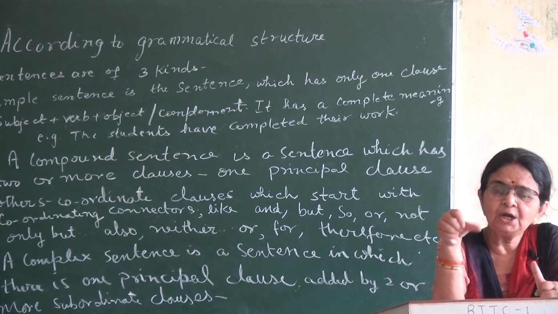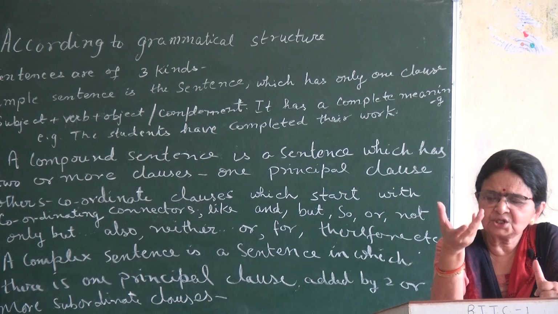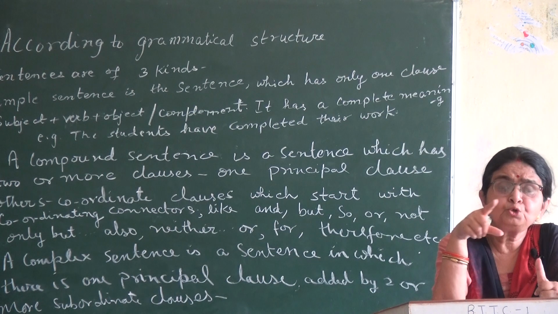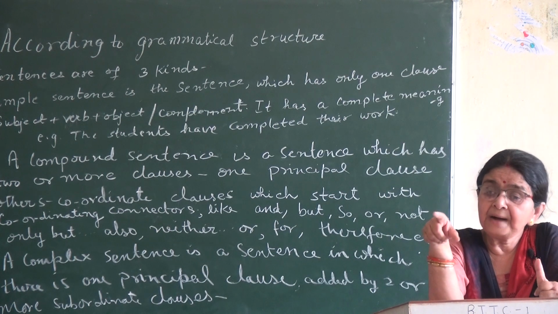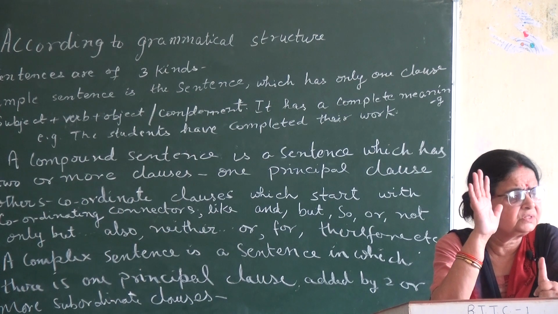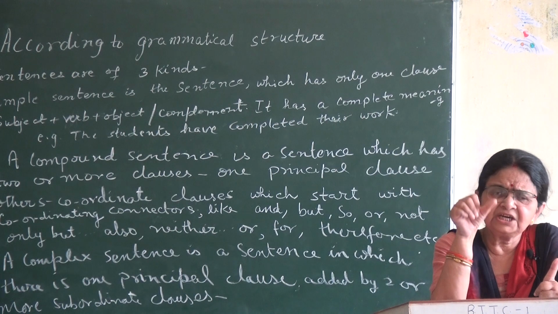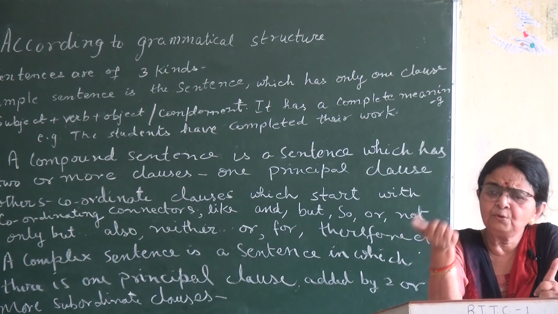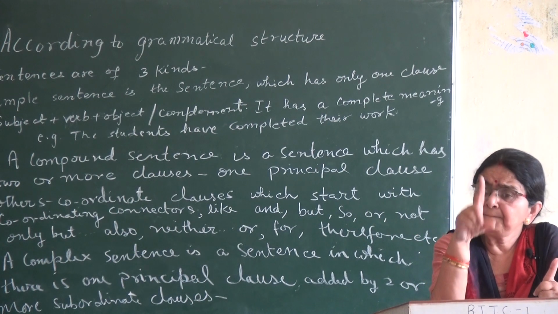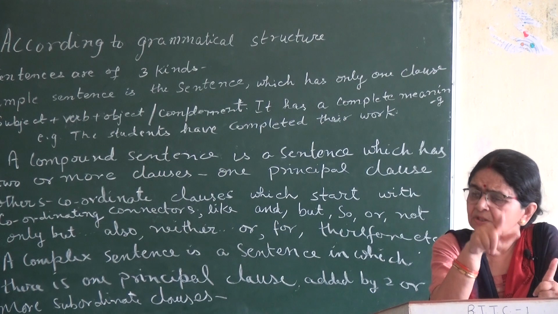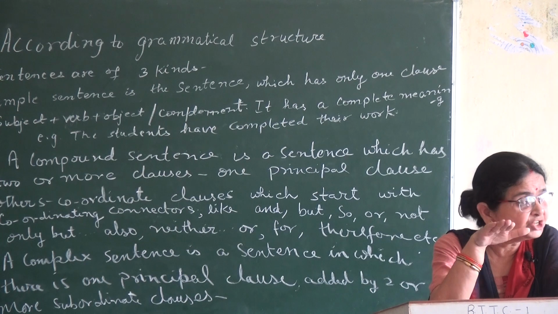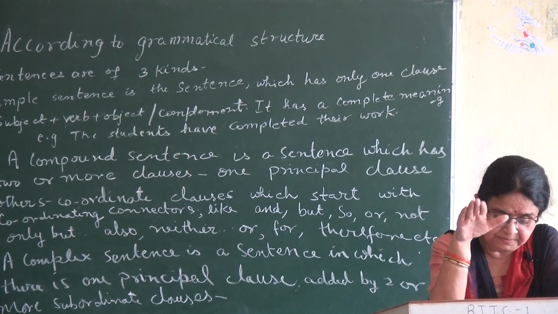If you type on Google or anywhere, any desktop, how to convert, how to transform simple, compound and complex sentences, you will get the question. You will get hundreds of questions, and if you try, you will convert simple into compound, compound into simple, simple into complex, complex into simple, and compound into complex and complex into compound. That means interchange. You will be able to do it. This is the highest level of question of college and of competitive exams.